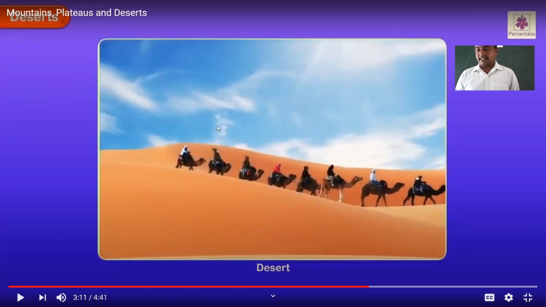Which are they? Such as bajra, pulses, jowar, and apart from this, desert plants such as cacti. This is one of the desert plants. Prickly pear cacti, it's a plant, right? And also the date palm trees are generally found in the deserts, and acacia trees grow in desert areas where some water can be found. The desert gets very heated during the day and cools down at sunset, right?